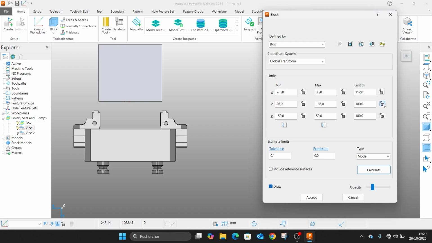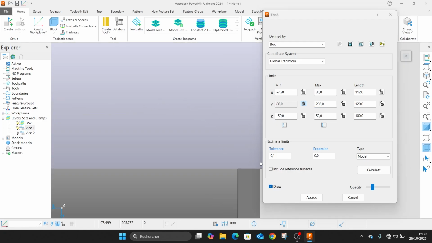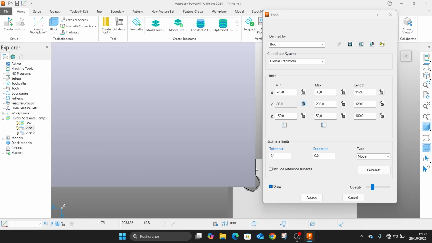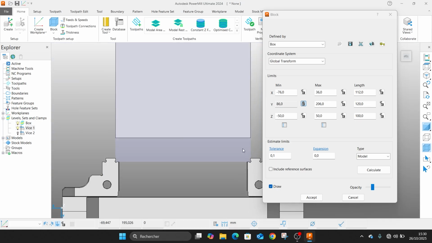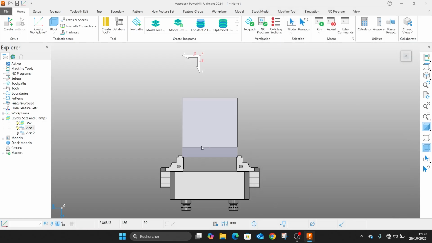So I will block the minimum and add plus 20, and it will be good here. So we can machine it. So let's accept.